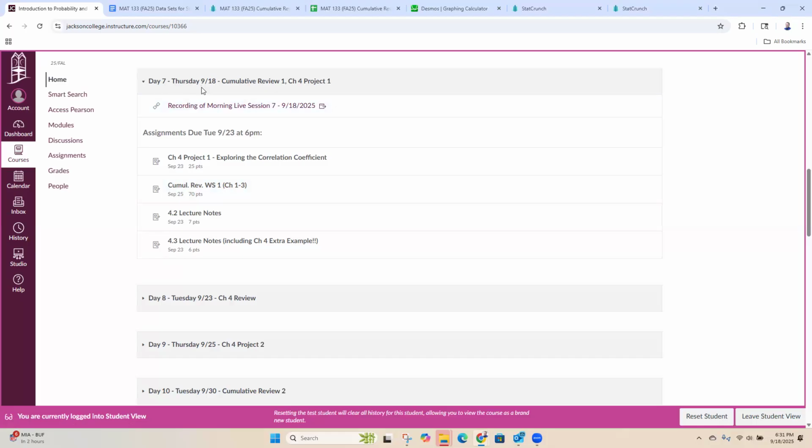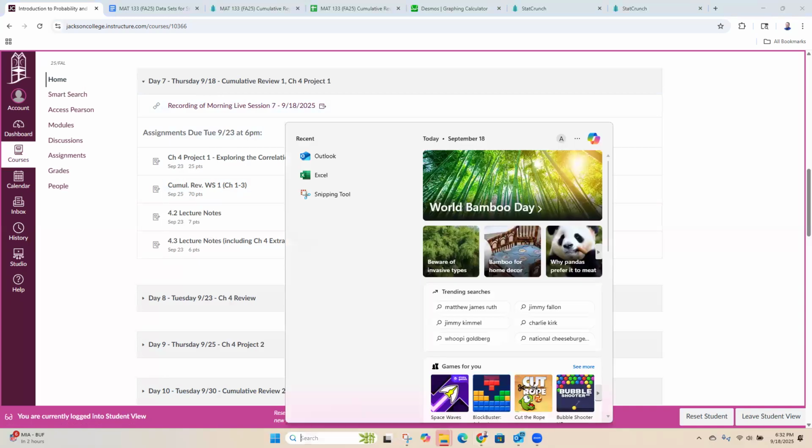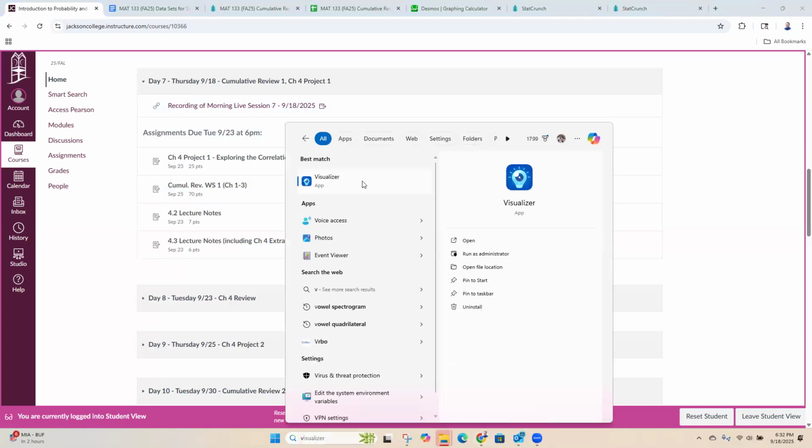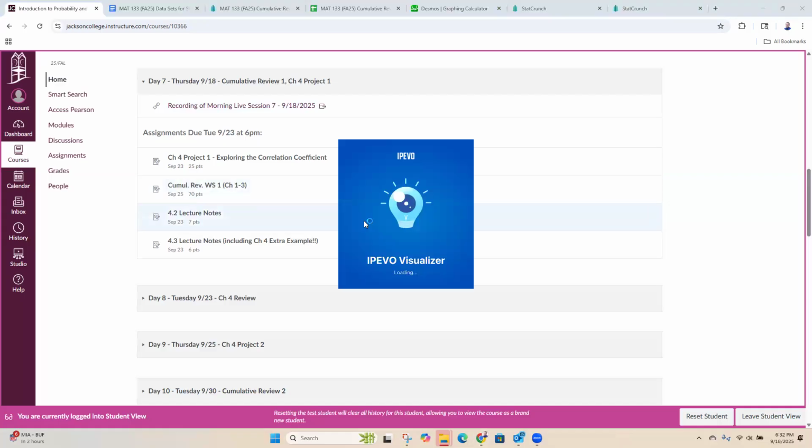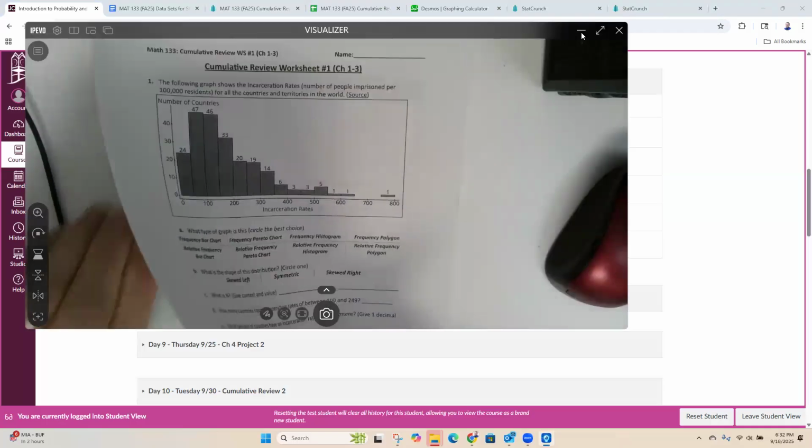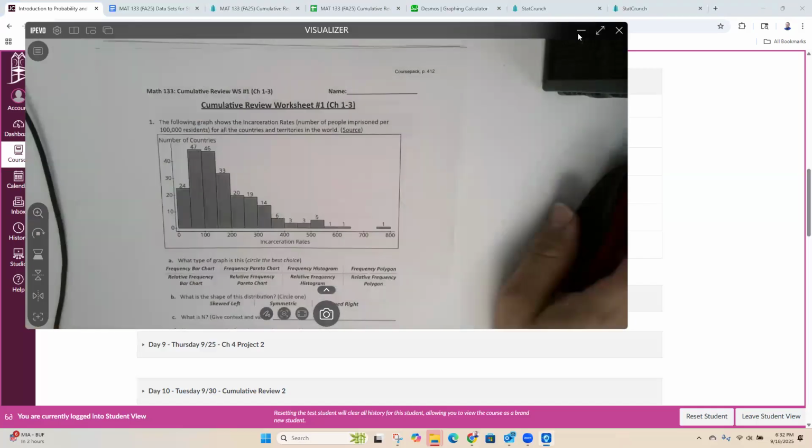The cumulative review we're going to work on today, you can find on page 412. I need to open up the visualizer. That's in your course pack, page 412 for the cumulative review. Also here in Canvas, this is the cumulative review worksheet, page 412.